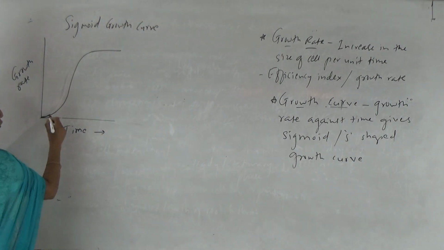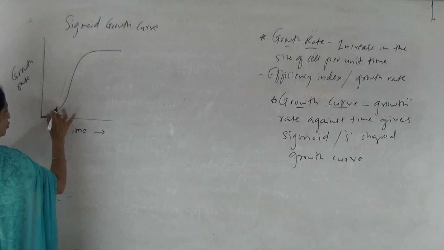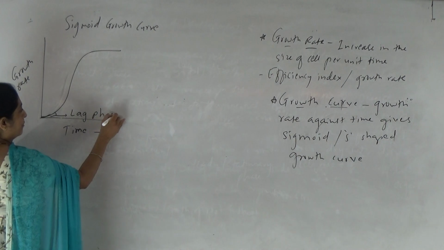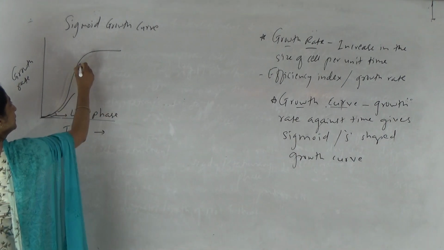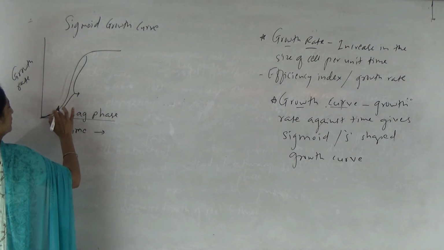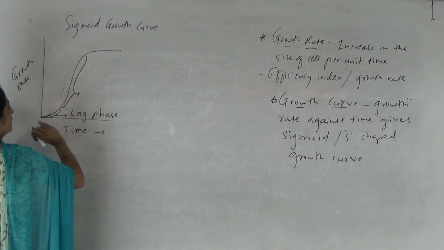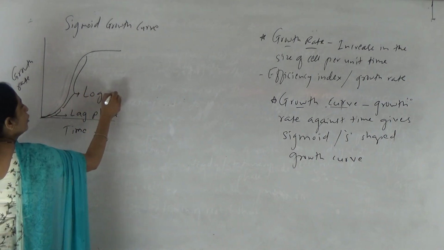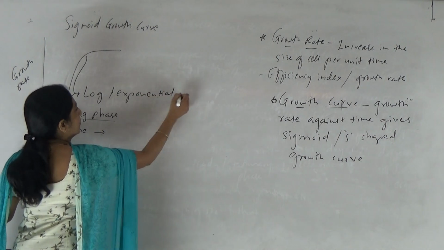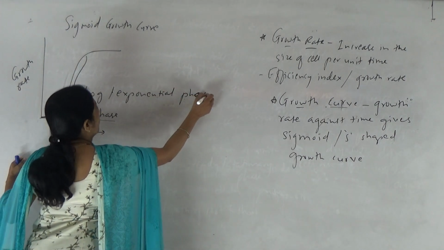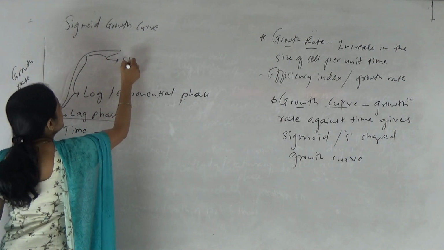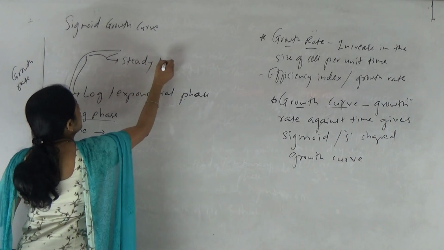Now in the sigmoid growth curve, this phase is known as lag phase, right? This is called log or exponential phase. And this where the growth rate becomes steady, it is known as steady or stationary phase.